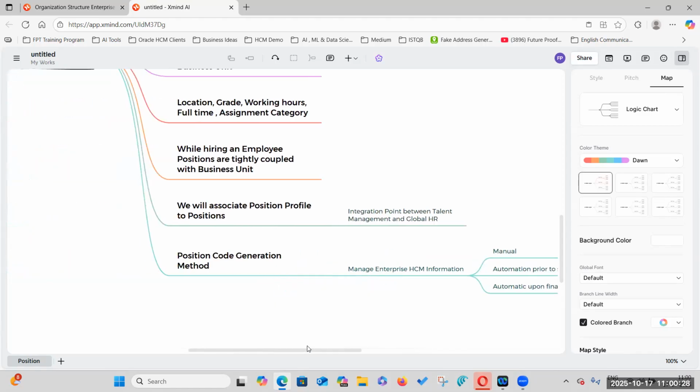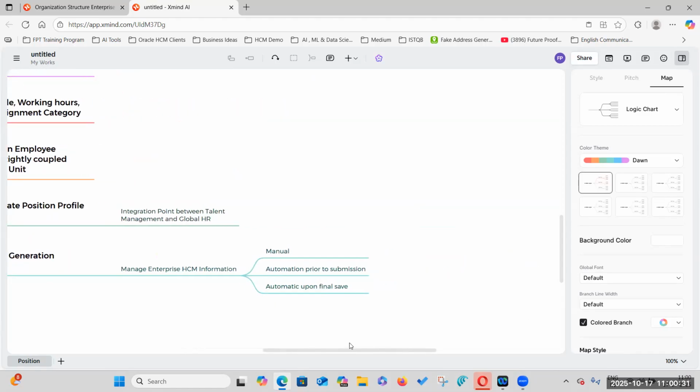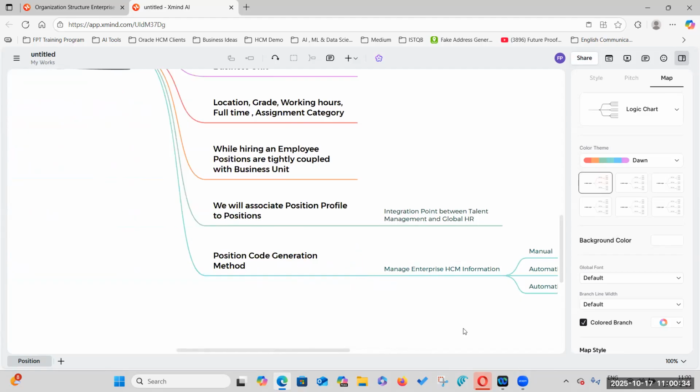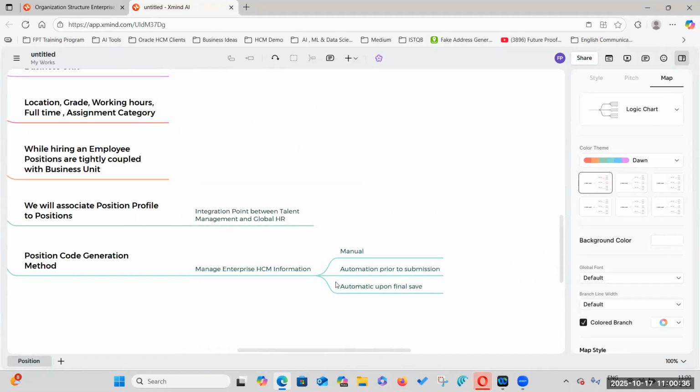This is the best approach. That's why earlier we didn't have this kind of approach; position code was only generated automatically. But later they improvised it based on the person number concept, because person number is unique, same as a position. The person number concept was successfully implemented and accepted by a larger audience, so they implemented the same structure for position. Positions are unique, very important, budgeted, and tightly coupled, like a person number.